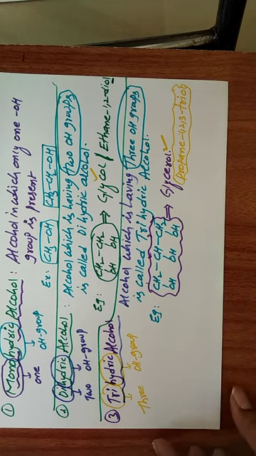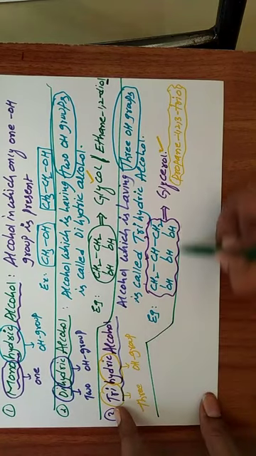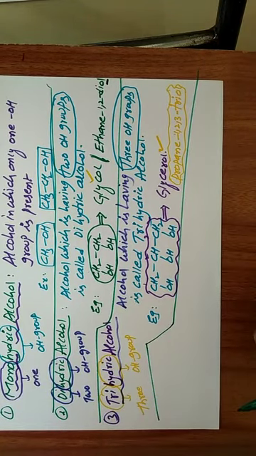So this is the general classification: monohydric alcohol, dihydric alcohol, then trihydric alcohol.